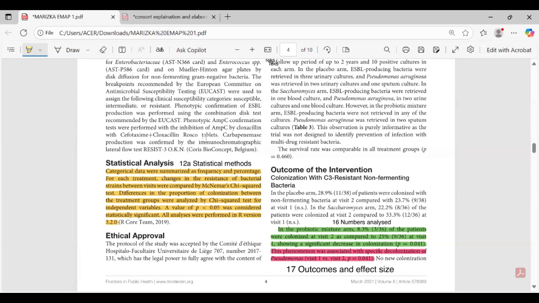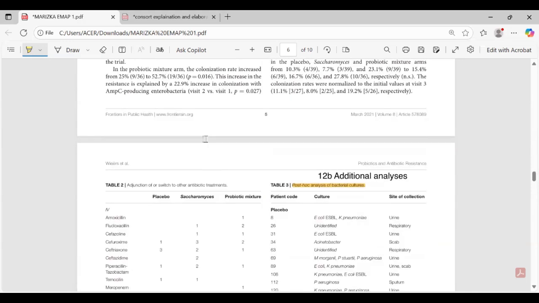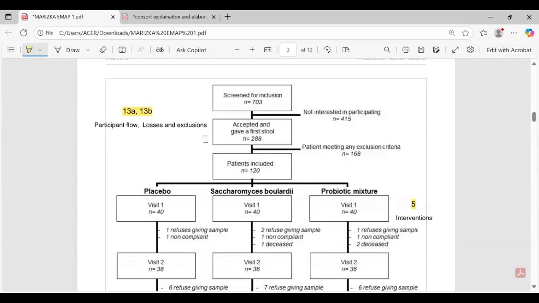All analyses were performed in R version 3.2.0, R core team 2019. B, additional analysis is post hoc analysis of bacterial culture. A, uncertainty. B.